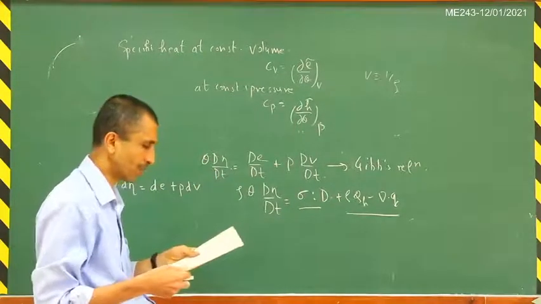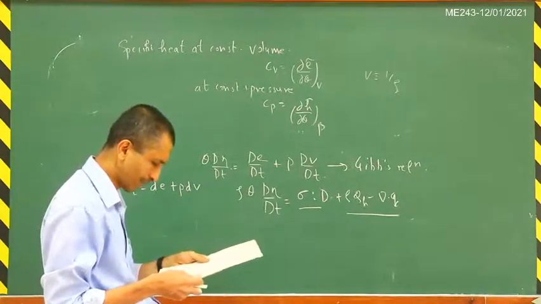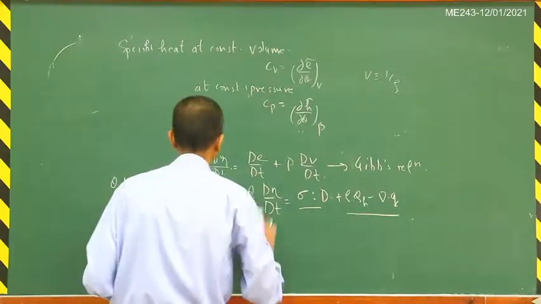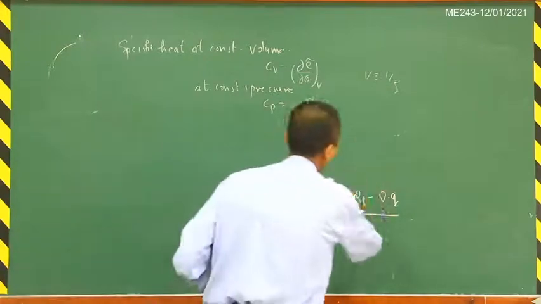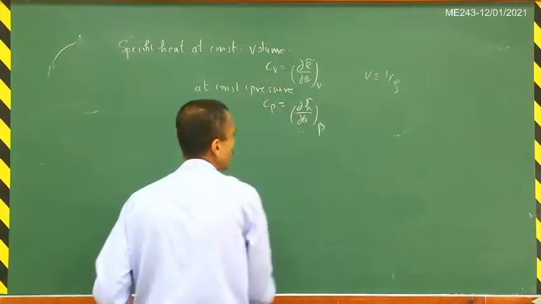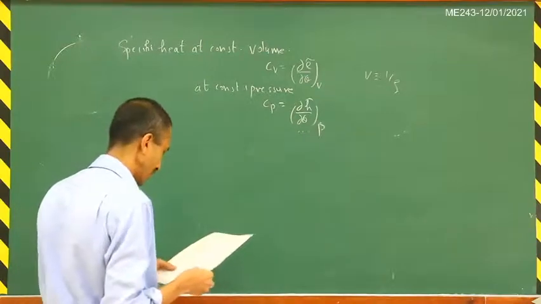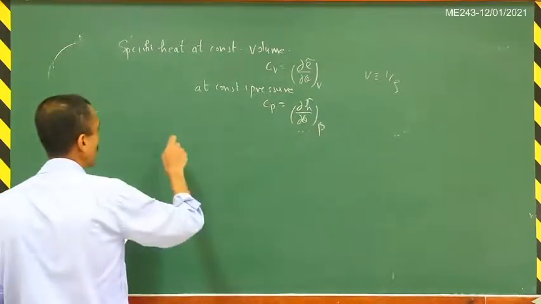Just to give an illustration, you will get the energy equation as follows. I am not going to go into the derivation because it is very detailed. You can take a look at the book if you are interested, but let me just mention the final result here.